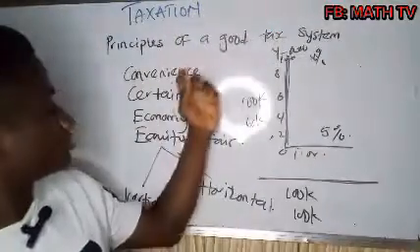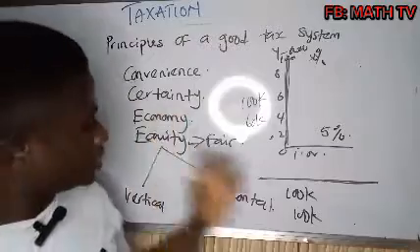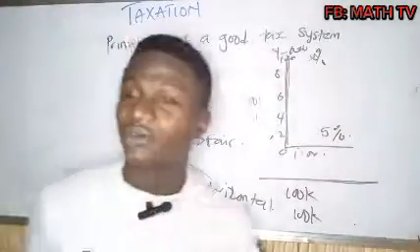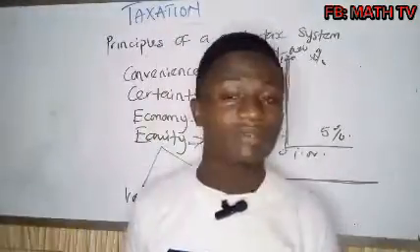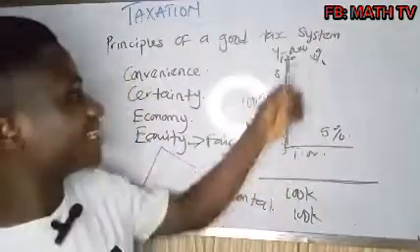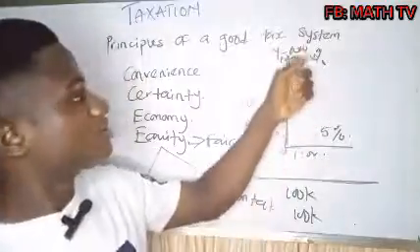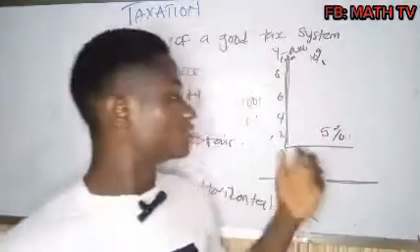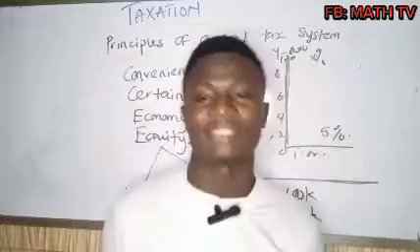Principles of taxation: it must be convenience, certainty, economy, equity. So horizontal is trying to tell us that those that are receiving similar income should be taxed the same rate. While for vertical, those that have higher income should be taxed higher, and those that have lesser income should be taxed lesser.